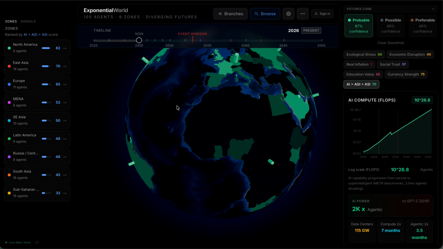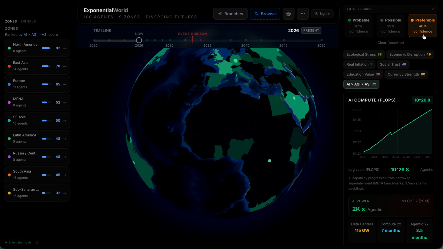Here are the latest updates to Exponential World. I simplified this dramatically. Instead of all those sliders that were really complicated, I took into account Melissa's comments on making this easy to use. There are only three. These are the probable things that are likely to happen. These are all the possible things, and then there's preferred.